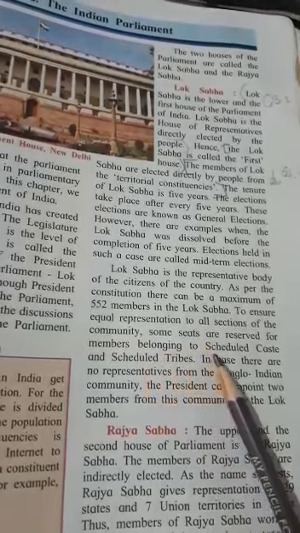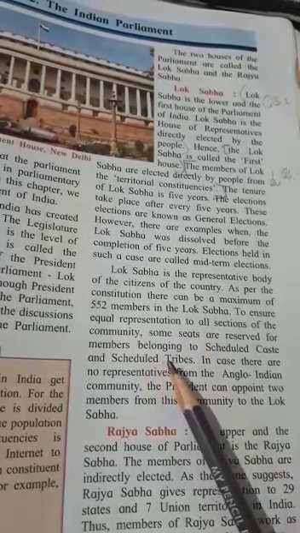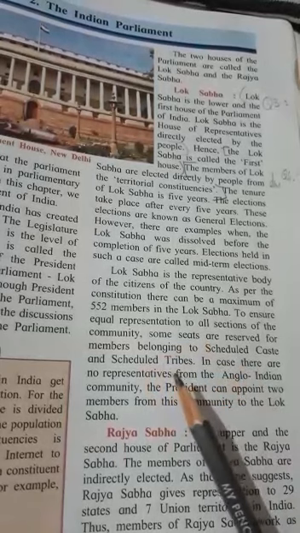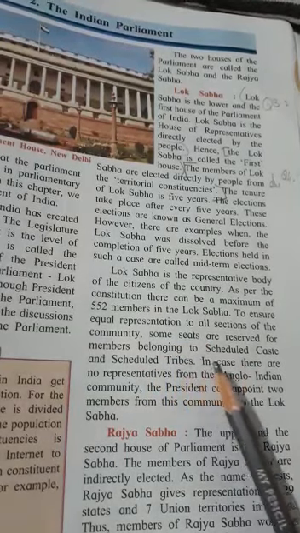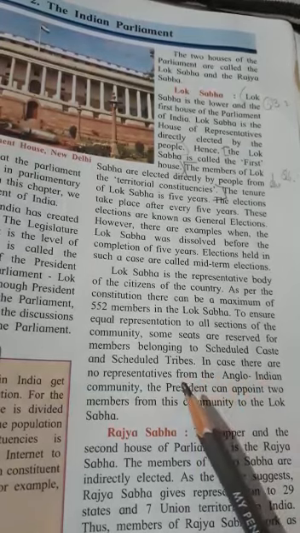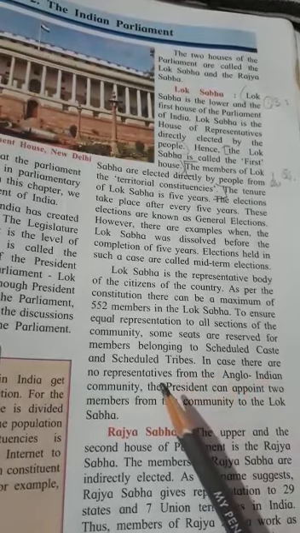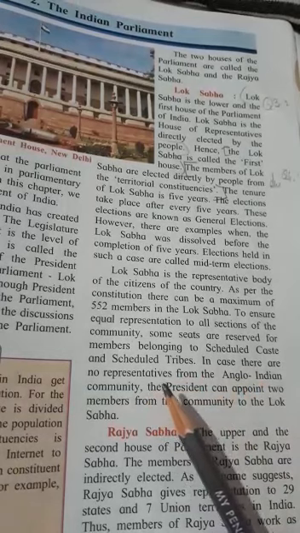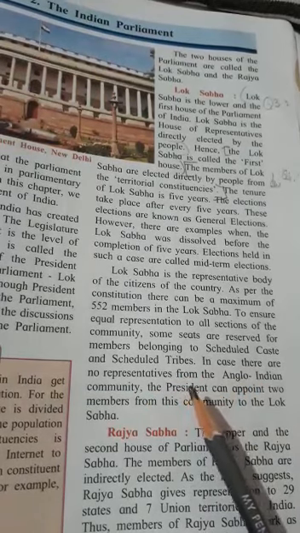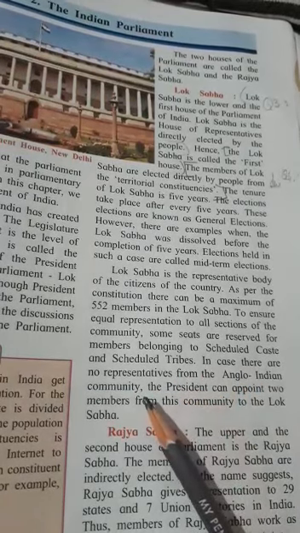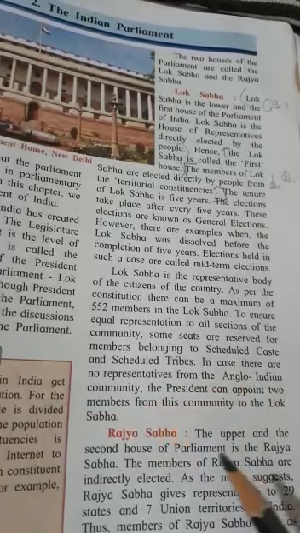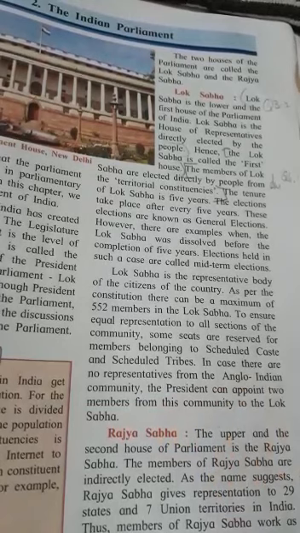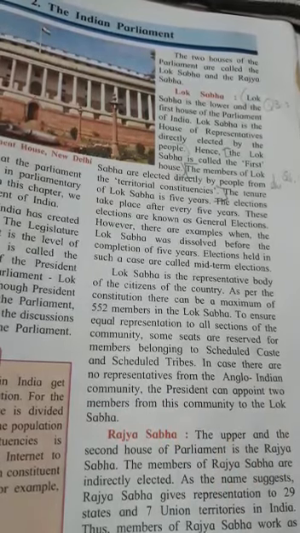Some seats are reserved for the scheduled castes and the scheduled tribes. In case there is no representative from the Anglo-Indian community, the president can appoint 2 members from this community to the Lok Sabha.